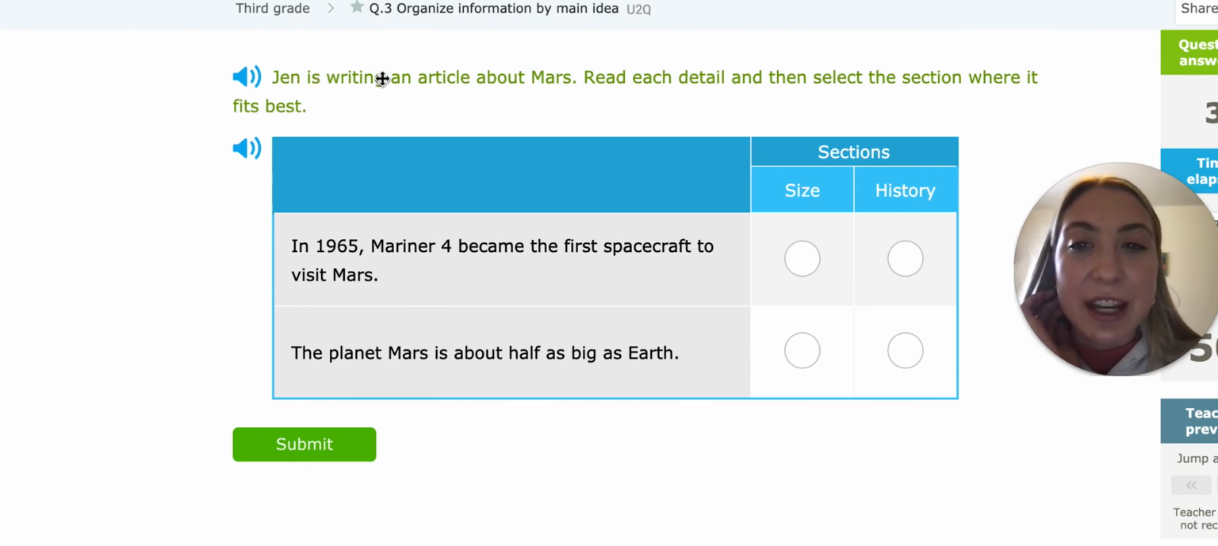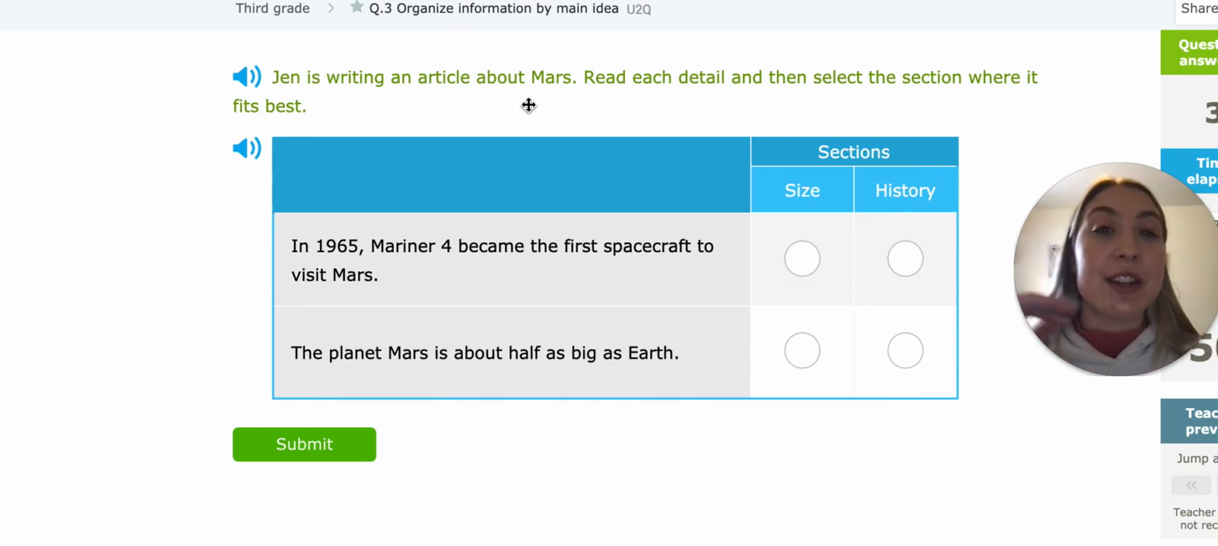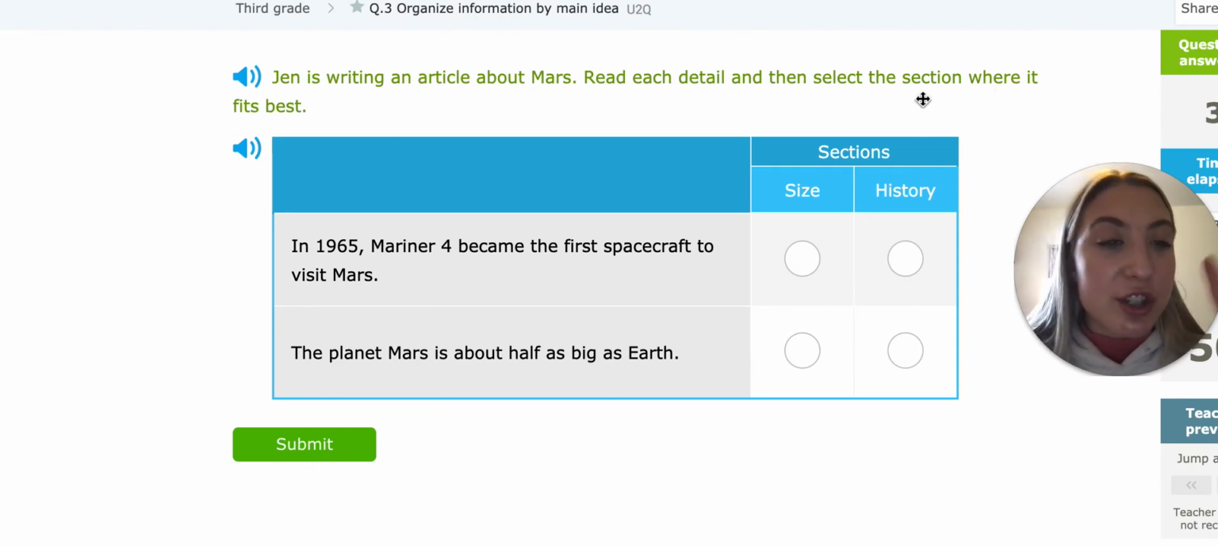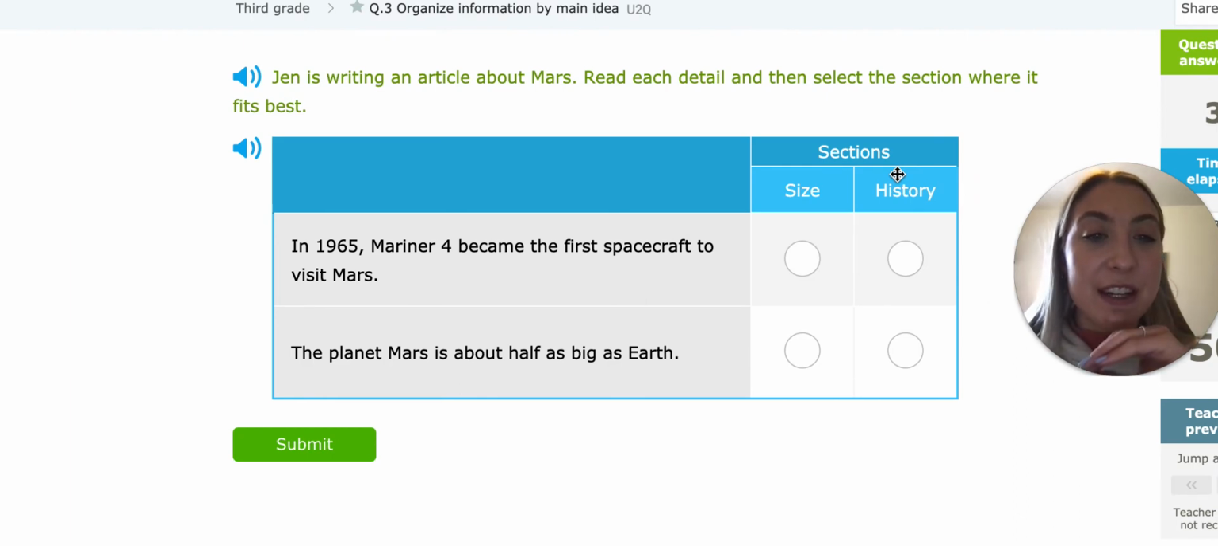So right here, Jen is writing an article about Mars. So that is our main idea. Mars is what our story is about. But read each detail and then select the section where it fits best. So she has two sections that she's writing about, the size of Mars and the history of Mars. And we have to decide which sentence fits best in which section. So here, in 1965, Mariner 4 became the first spacecraft to visit Mars. So that's really cool. And the planet Mars is about half as big as Earth.